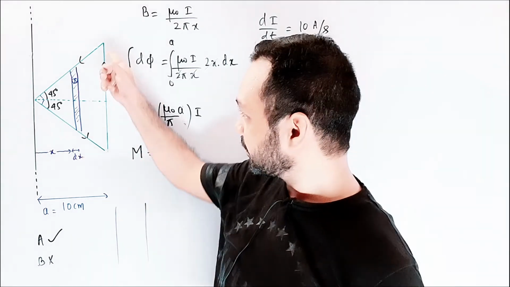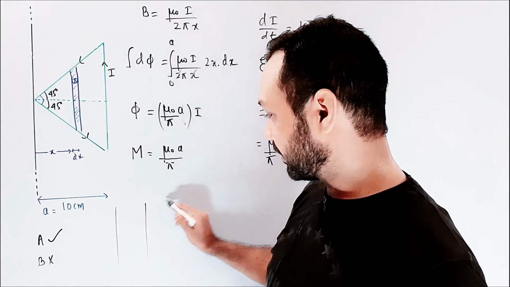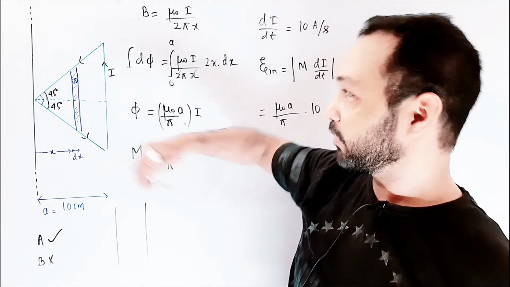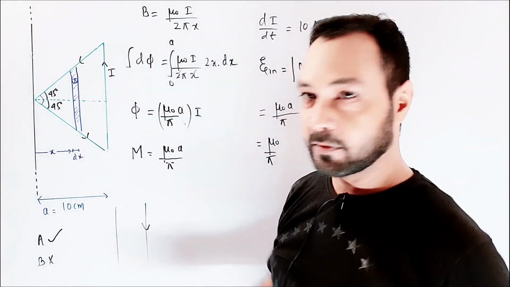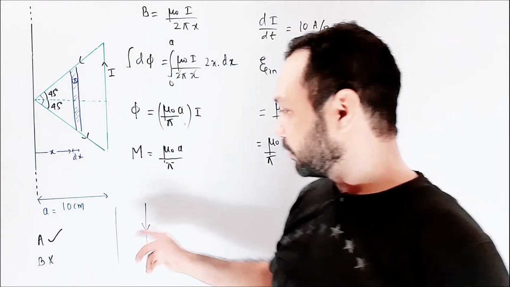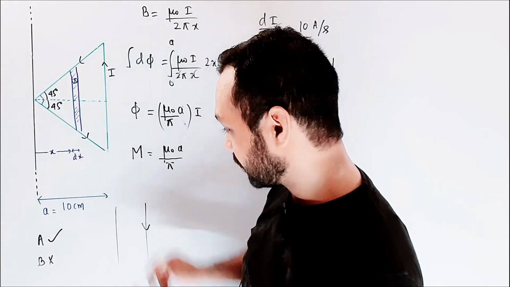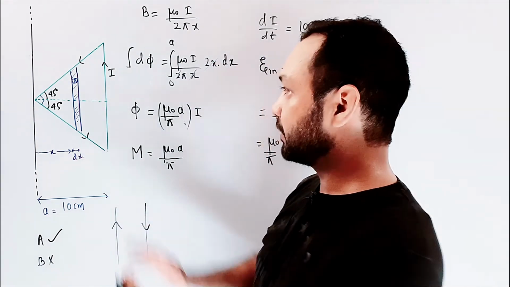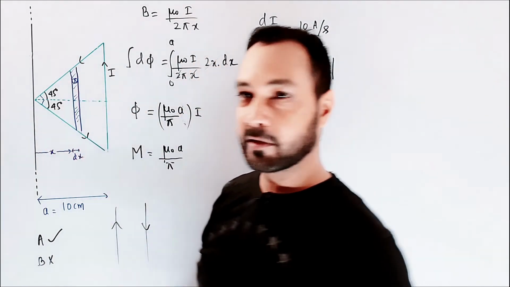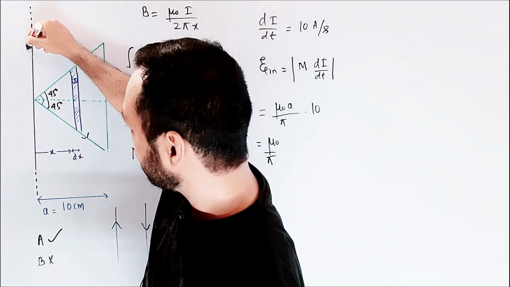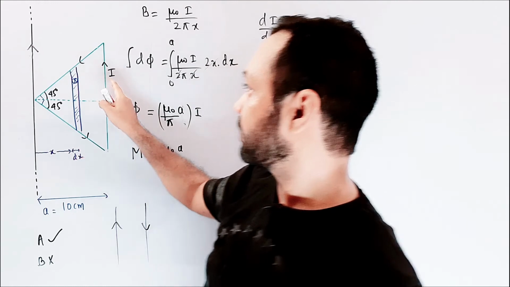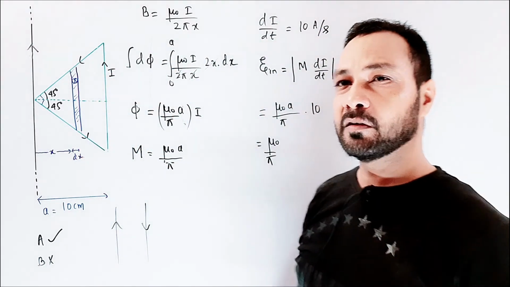So here the current is going like that, and we can make components, but the overall effect is the same. If they have to repel, this wire's current should go like that, only then this wire will be repelled by that. And this induced current here is in the same direction as in the hypotenuse.